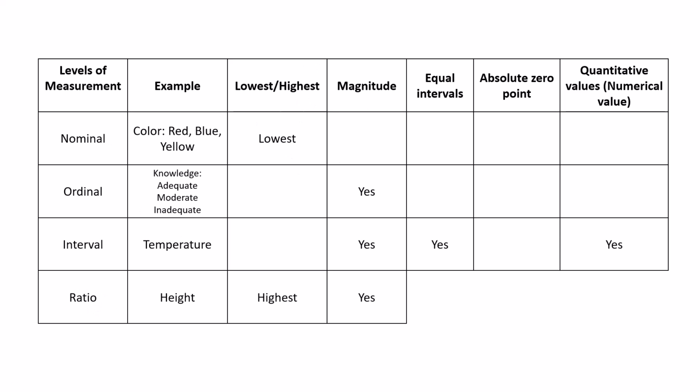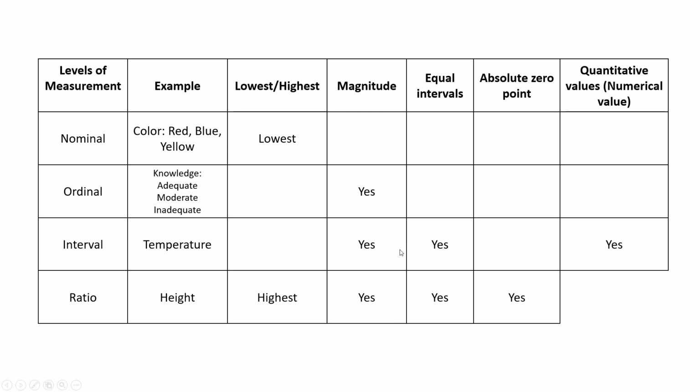Example: one person's salary is 1000, another person's salary is 2000. So we can say how much higher the salary is, 1000 rupees more than the other person is getting. That shows magnitude, how much high, how much low. That's why magnitude is there. And equal intervals, yes, ratio also maintains equal intervals between the values.